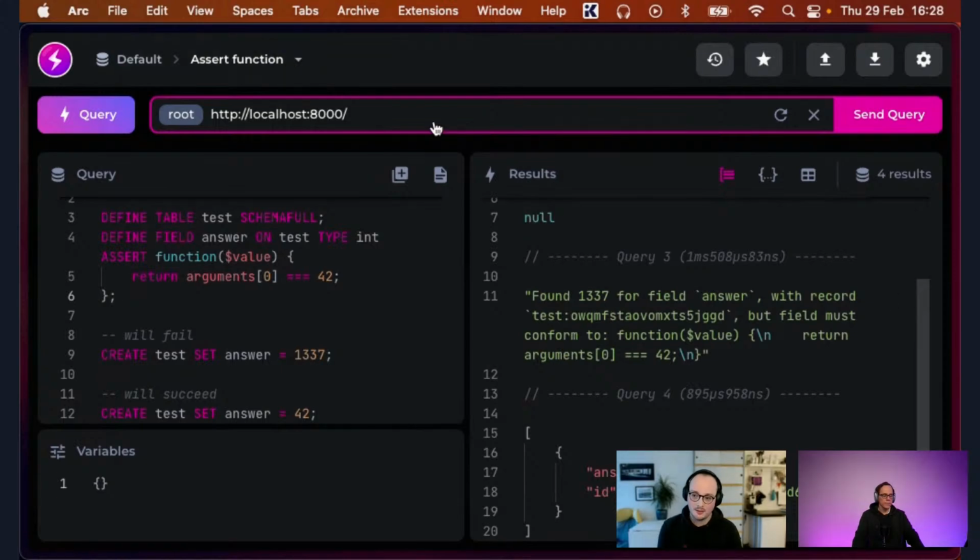You can just use them as values. You can use them in where conditions. Basically, I believe anywhere you want to have a value, like an expression in SurrealQL, you can just use a function there. So their use is very flexible. Yeah, absolutely.